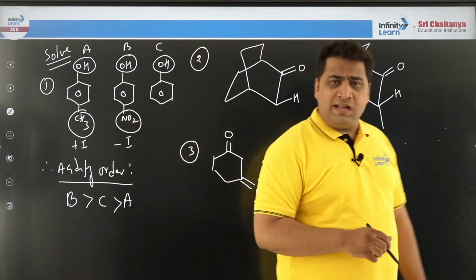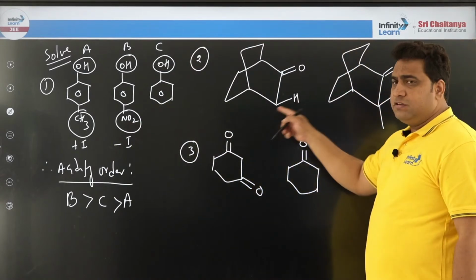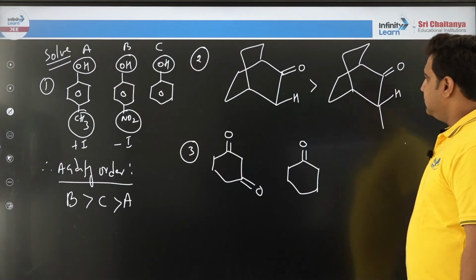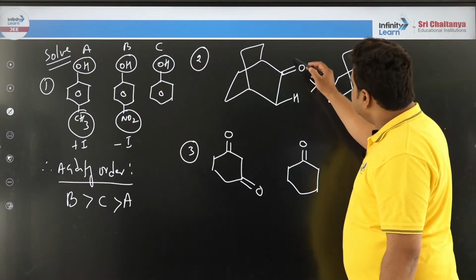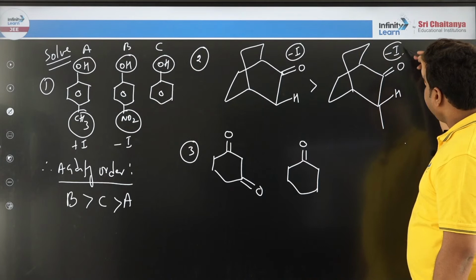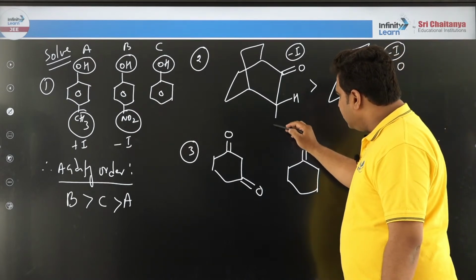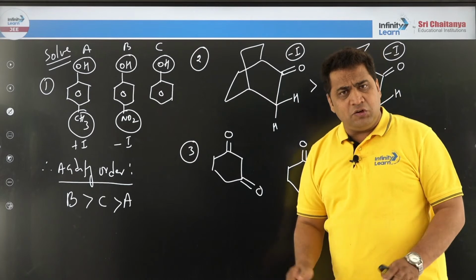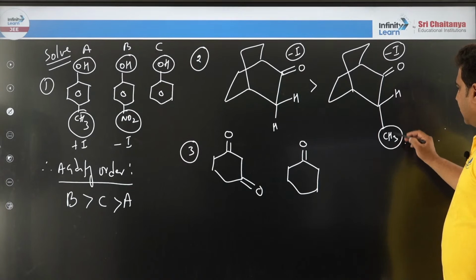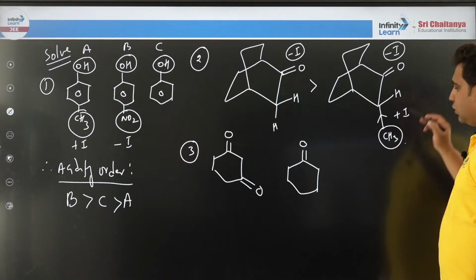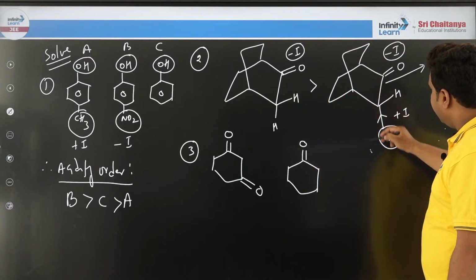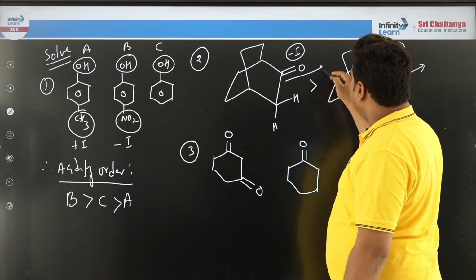Did you get the answer? Come on. Among these two, which is more acidic? The answer is the first one is more acidic than the second one. Why? Because here you see this is minus I, keto is minus I, here also minus I. But here at this point, it's hydrogen only. Hydrogen is considered a neutral group, correct? But here you can see one methyl group is present. And this will act like what group? Plus I group. So from one side minus I is pulling, and from here it is giving.